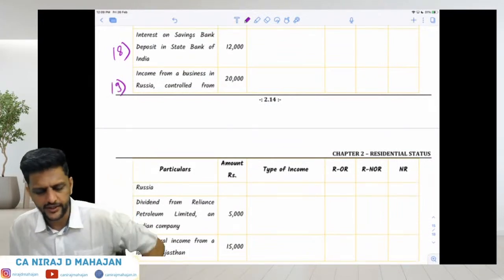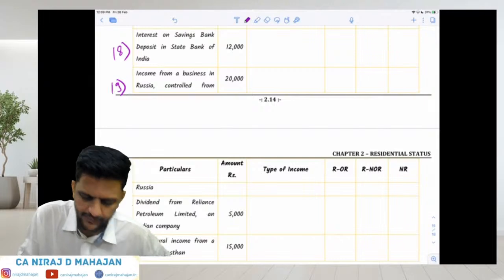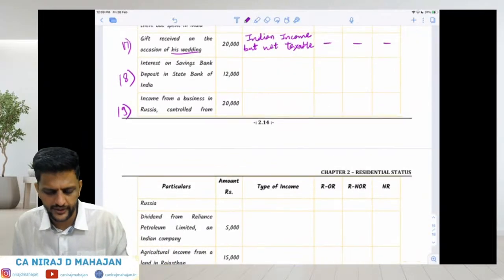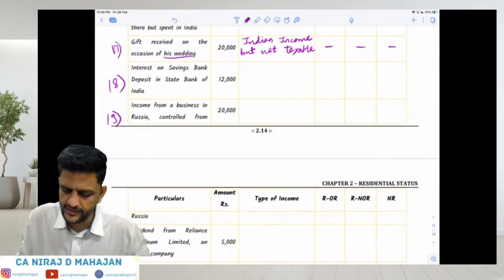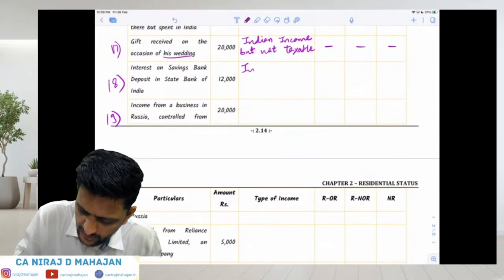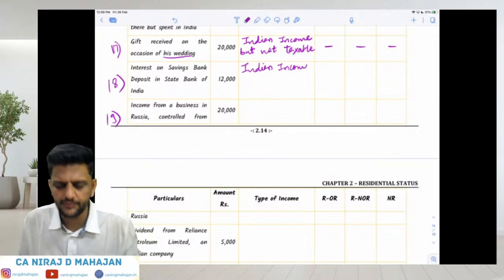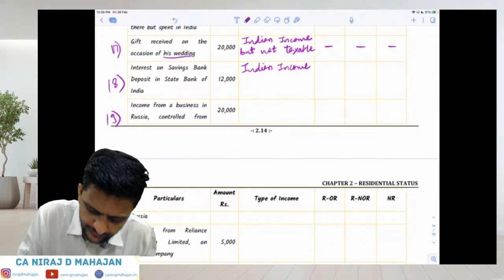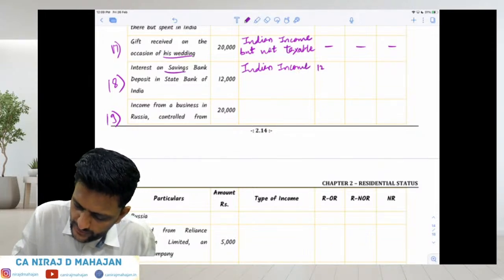18. Interest on savings bank deposit in State Bank of India. I mean here in India branch. Taxable? Yes. Indian income. Please pay attention. However, there is some deduction allowed. It is a savings account, no? So write down 12,000 like this at the top. It is Indian income, so taxable for all of them.